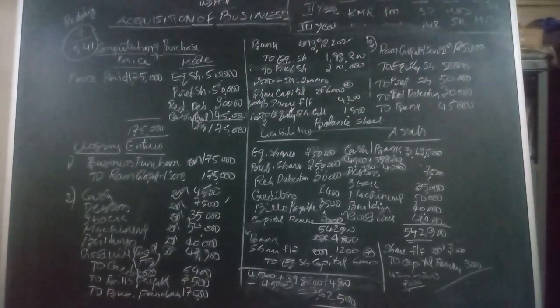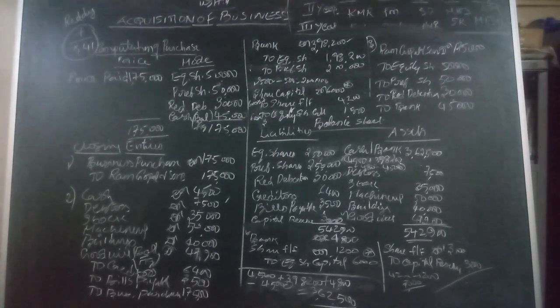Take problem number 7 in acquisition of business. This is a problem taken from Reddy and Murthy. See, this is a slightly typical problem. In the previous cases, we have solved the problem where one company is formed or one existing joint stock company is taking over the business of a firm or a proprietary concern.